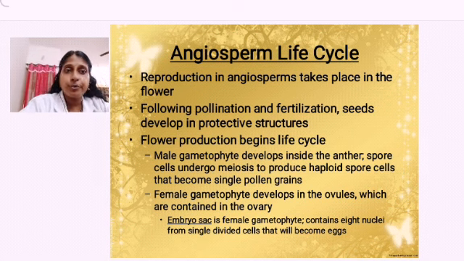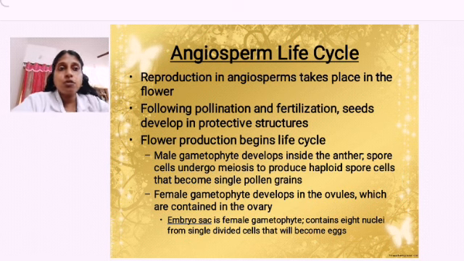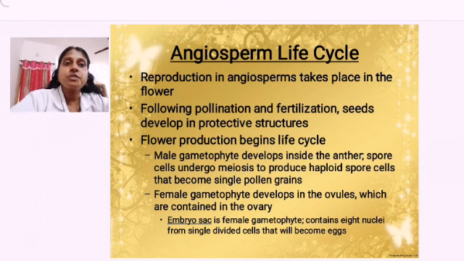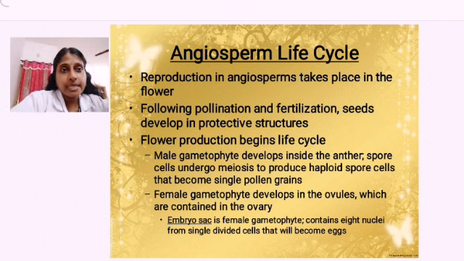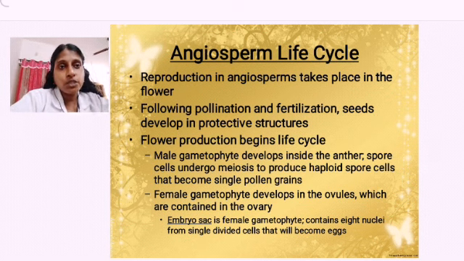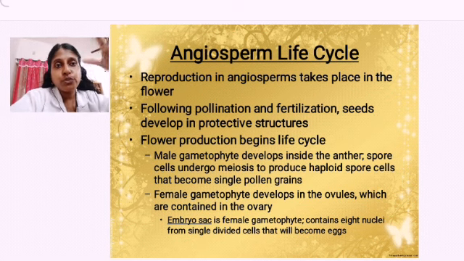Okay. So angiosperm life cycle: reproduction in angiosperms takes place in a flower. Flower is the reproductive organ. Pollination, fertilization, seed, all develop in this flower only. The life cycle begins with flower production. When the flower starts producing, it means they have entered the sexual cycle. Now they are going to give rise to a new plant by producing seeds.